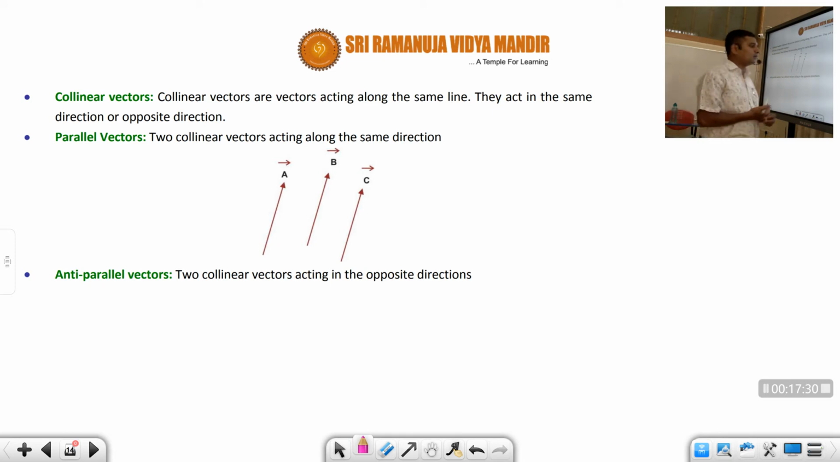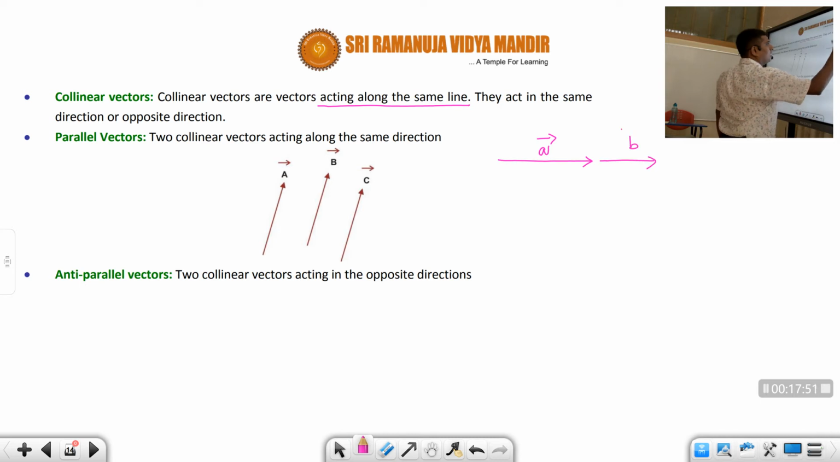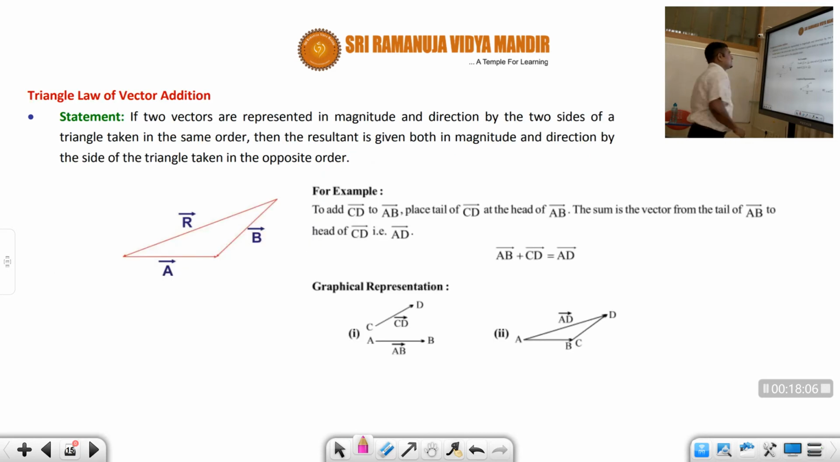And next one, collinear vectors. What is meant by collinear vectors? Collinear vectors are those which lie on the same line, and they act in the same direction or opposite direction. We already studied the same axis. They should lie on the same line. Suppose one vector is like this, another vector also should be like this, or it can be like this also. These are called collinear vectors on the same line. Parallel vectors: two collinear vectors acting along the same direction. And anti-parallel vectors are those in opposite direction.